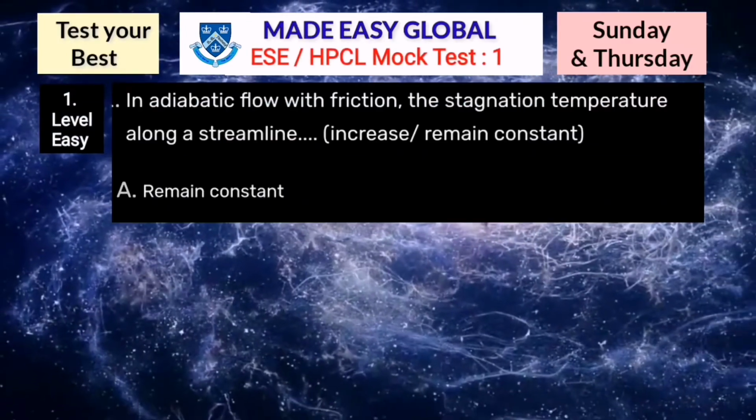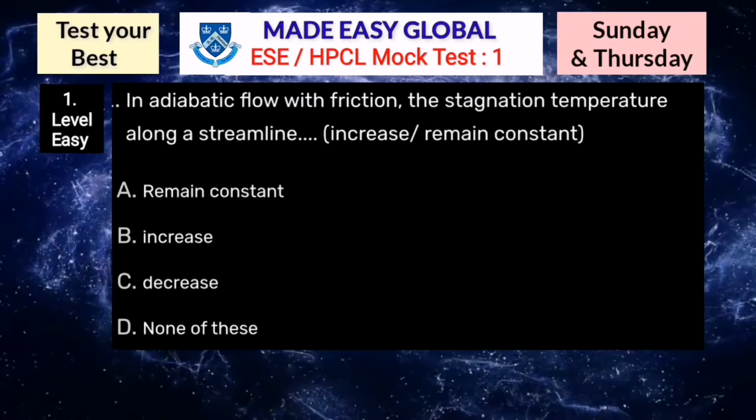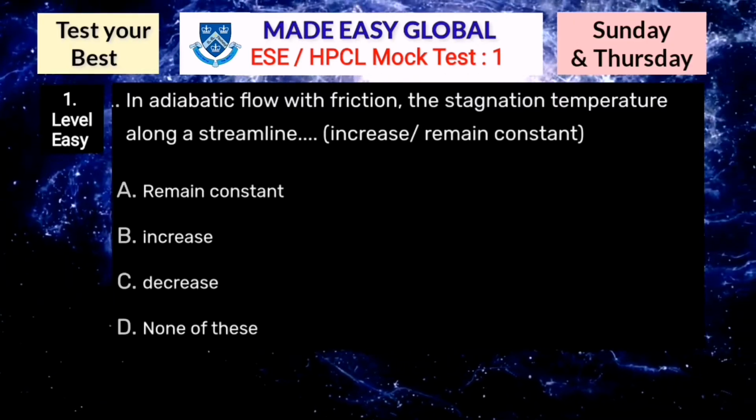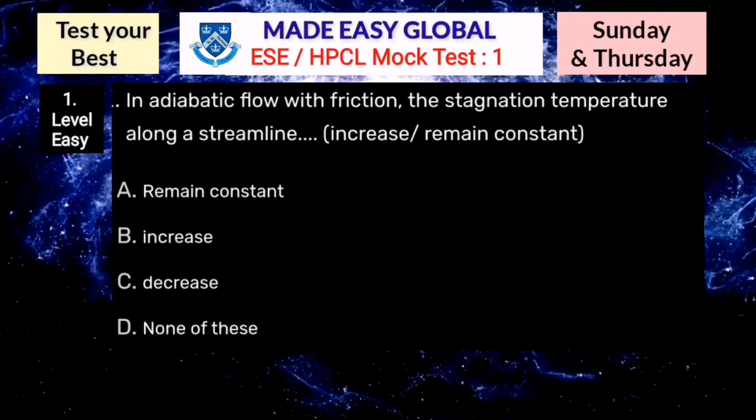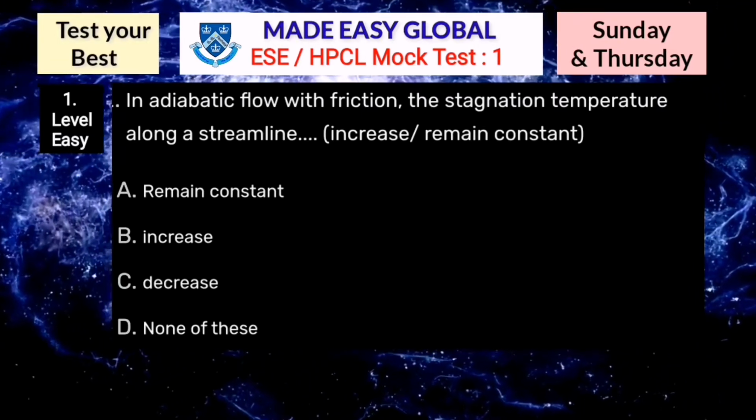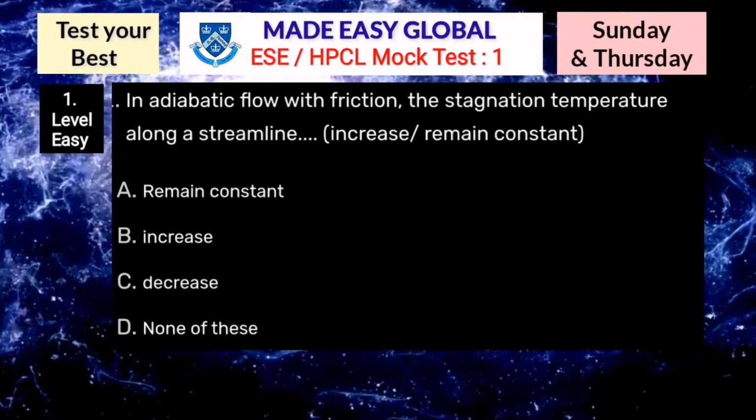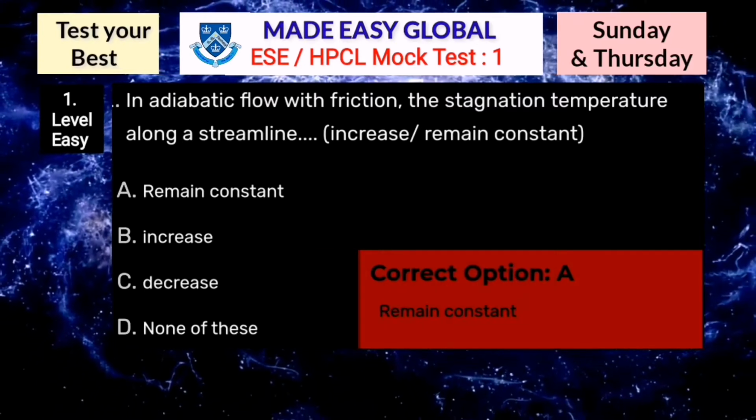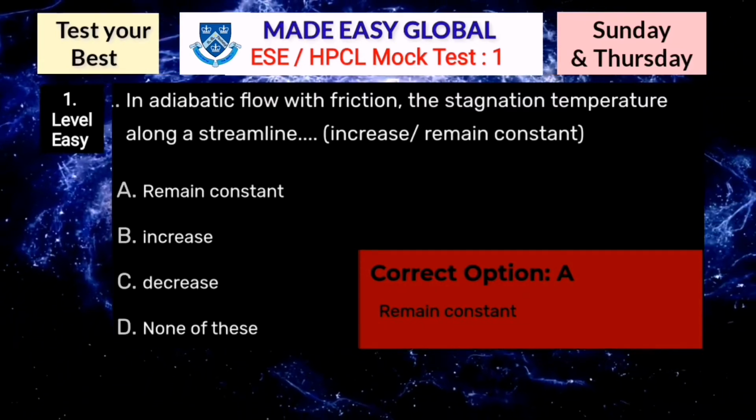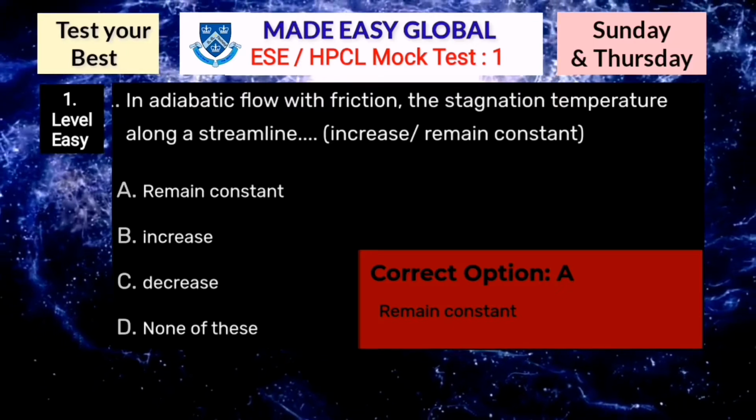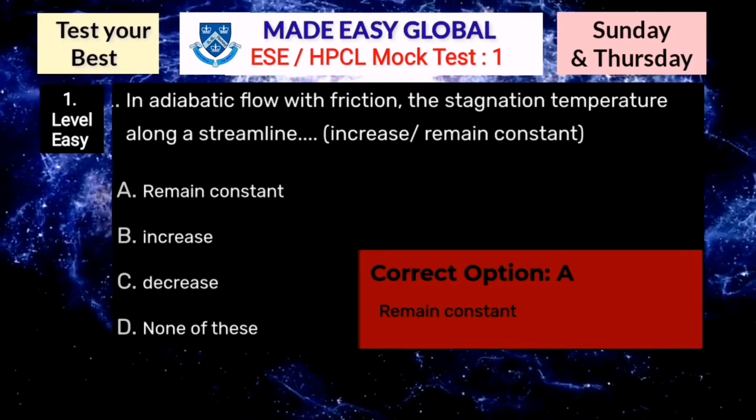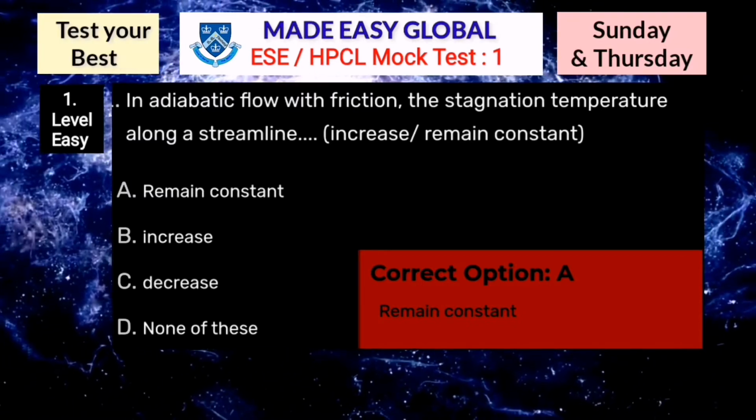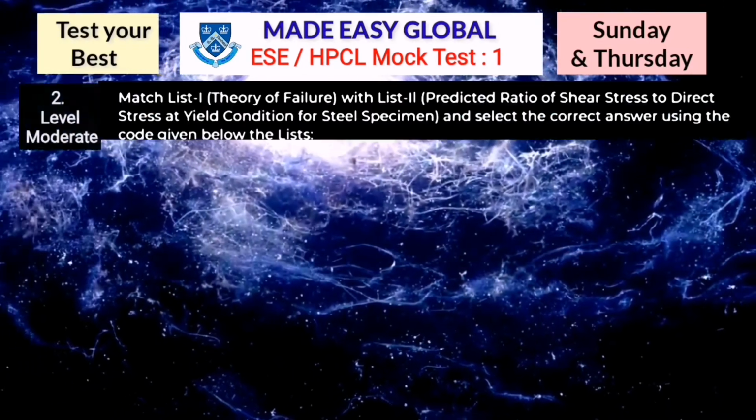Here the first question is on your screen now. In adiabatic flow with friction, the stagnation temperature along a streamline: does it increase, decrease or remain constant? You can think for 2 to 3 seconds, because by seeing it once you can definitely get the correct answer; this question is very easy. Yes, the answer is option A, remain constant. We will provide the detailed solution in the questions where it is required, because in the easy questions we will put the correct answer directly. Now let's move towards the next question.